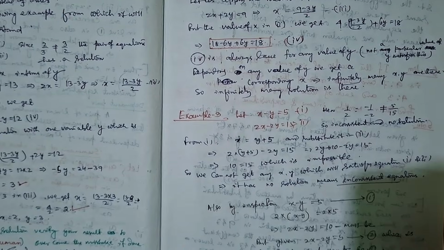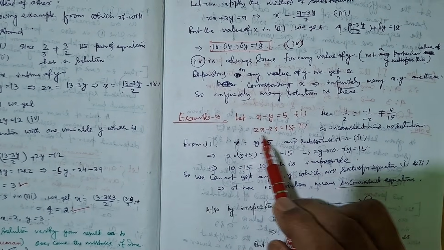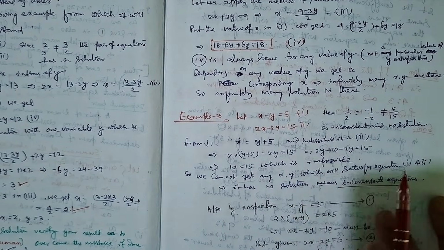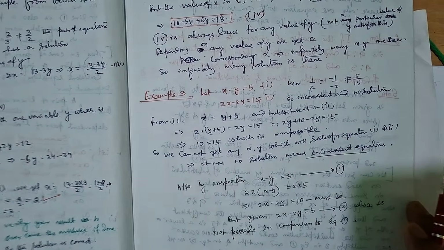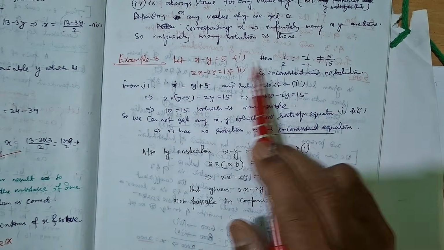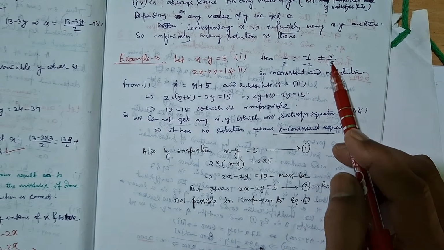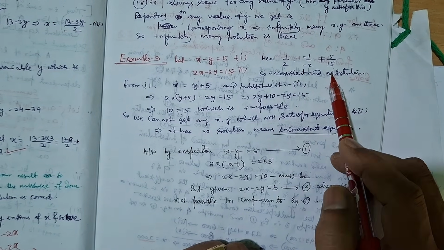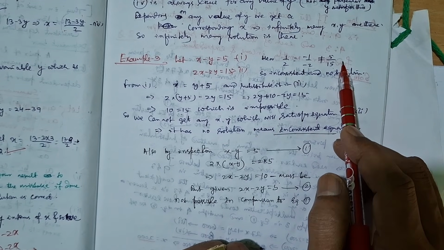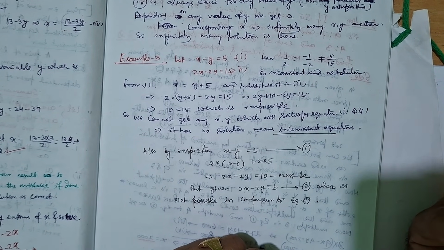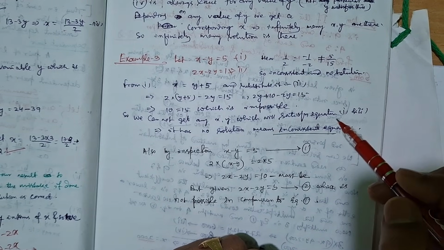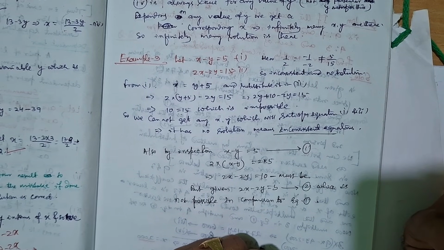Now example 3, where x minus y is equal to 5, 2x minus 2y is equal to 15. You just look here, 1 by 2 is equal to minus 1 by minus 2, which is not equal to 5 by 15. It is 1 by 3, it is half. 1 by 2 is not equal to 1 by 3. Not equal means it has no solution. It will be parallel and there is no common point.